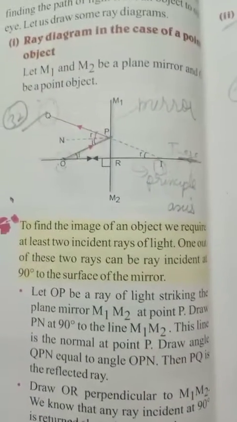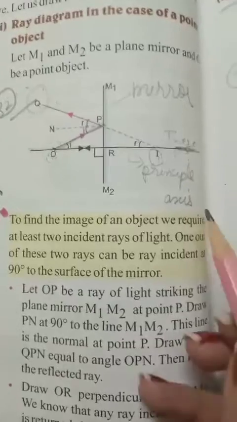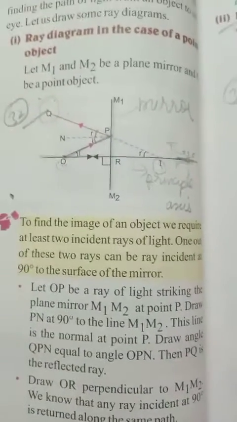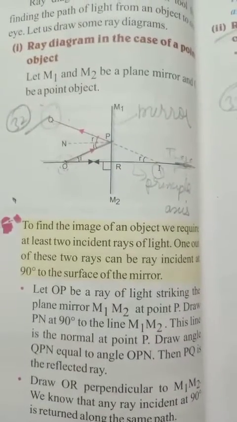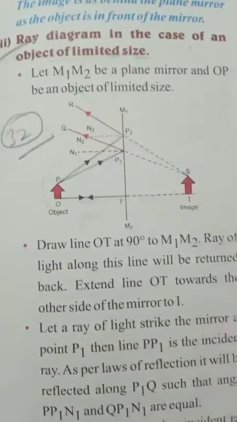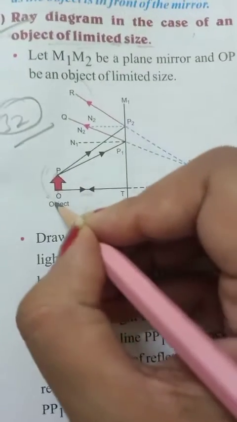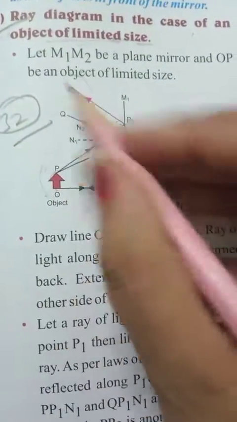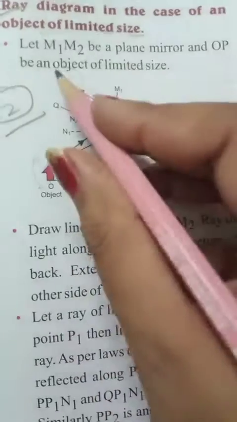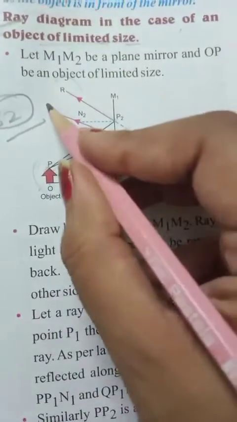In the mirror we can see the reflection, but actually the image is formed at the back. So that is the ray diagram of a point object. And then, an object that has some size: they have taken a small size from P and Q. Same, the light comes and strikes back, light is coming and striking back.